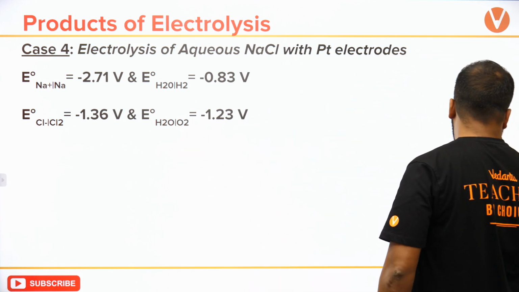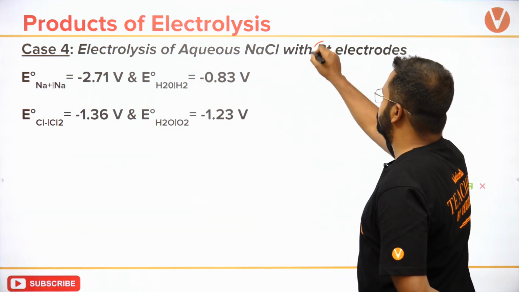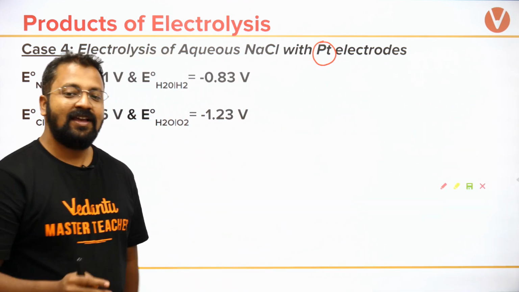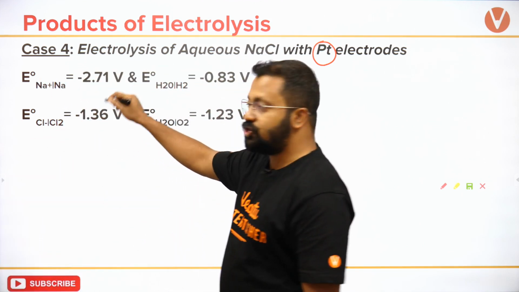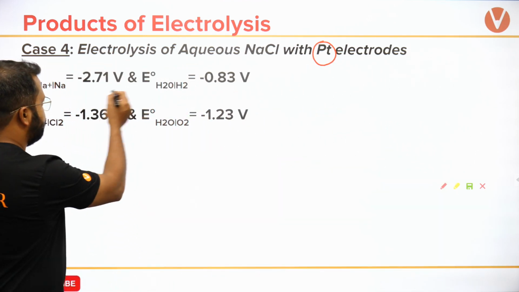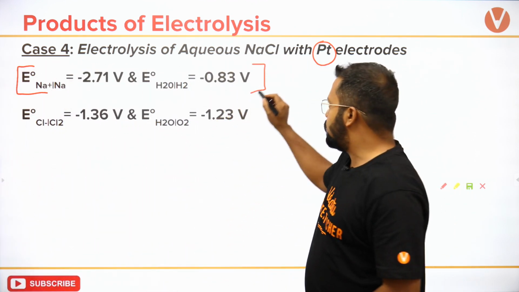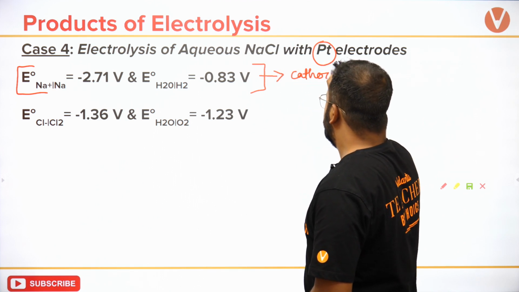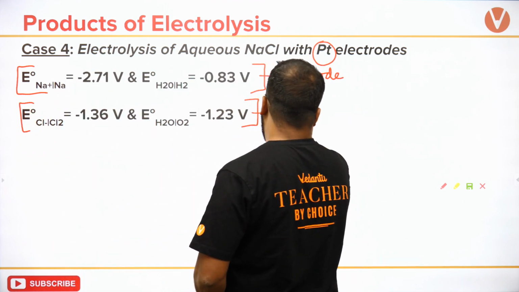Next, let's look at this reaction. Electrolysis of aqueous NaCl with platinum electrode. Clear? Electrolysis of aqueous NaCl with platinum. Let's पहले हम identify कर लेते हैं कि oxidation reduction potentials use करके what reaction is more favorable. So let's look at the first thing. This one. Okay, let's look at this one. This reaction will take place at cathode and this reaction can take place at anode.